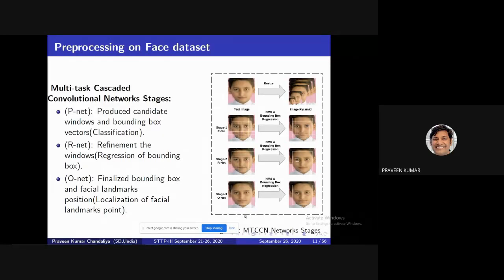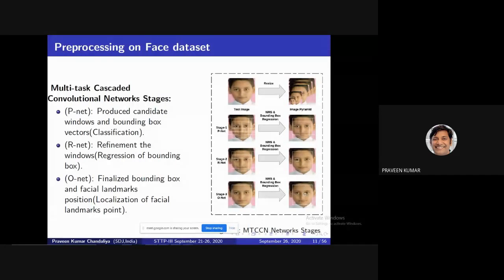The main beauty of this multitask cascade convolution is that it uses only five landmark points. In this image, you see two landmark points on the eyes, one on the nose, and two on the lips. Only five landmark points are used, and based on these they crop this data set.